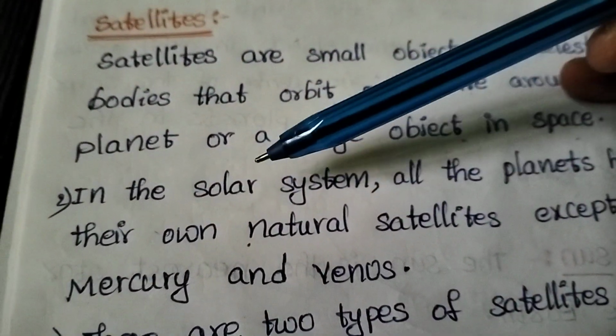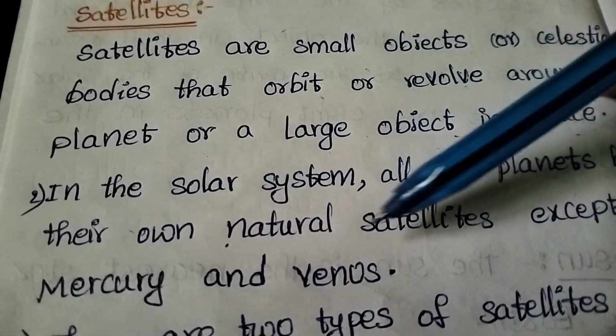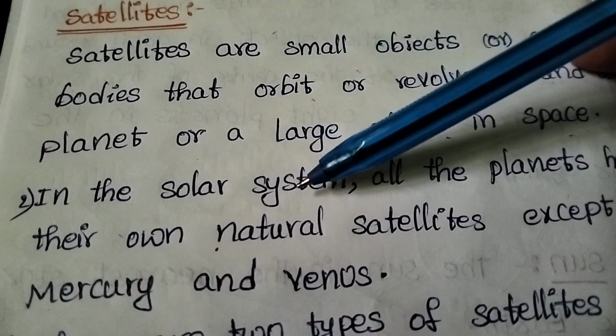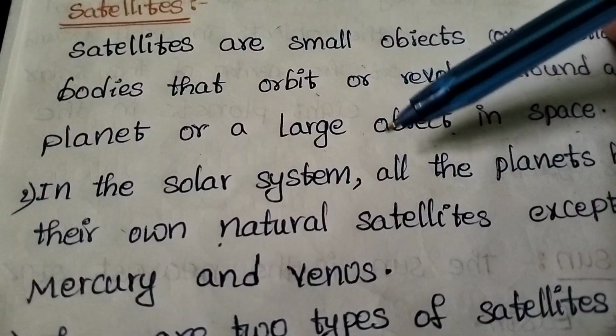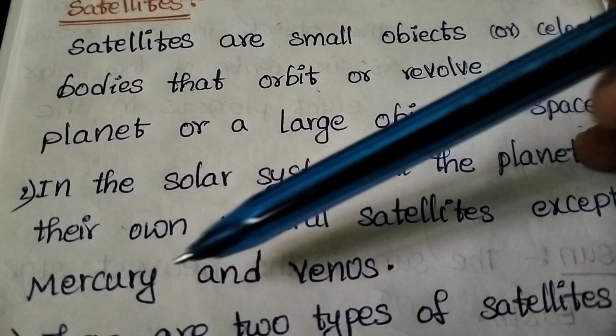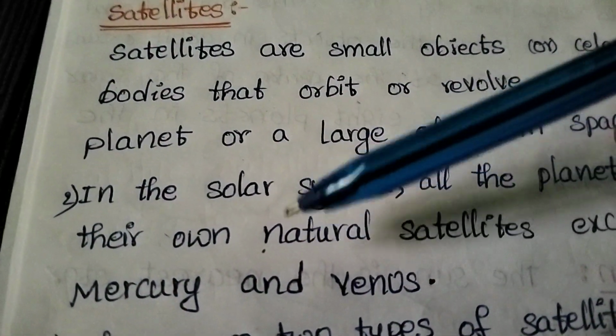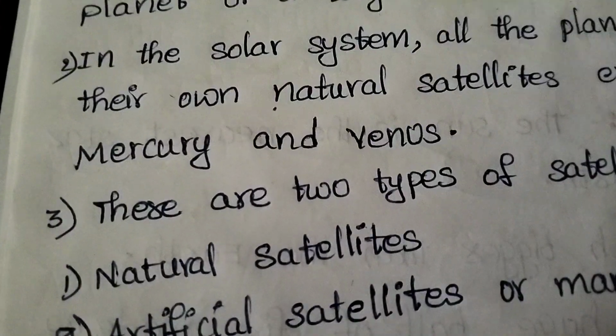In the solar system, every planet has its own natural satellites, except the planets Mercury and Venus. Except these two planets, all other planets have their own natural satellites.